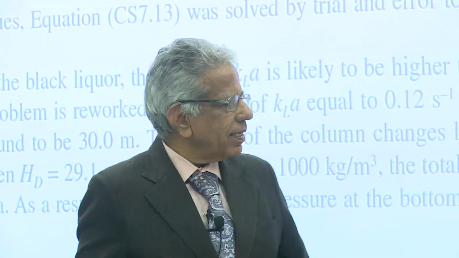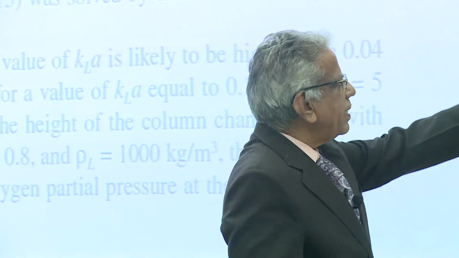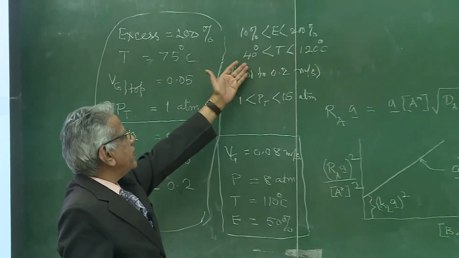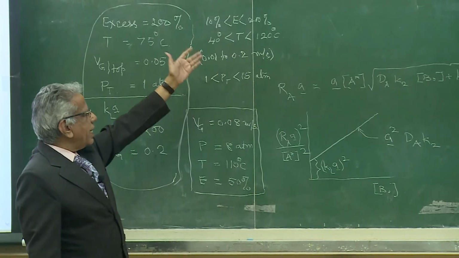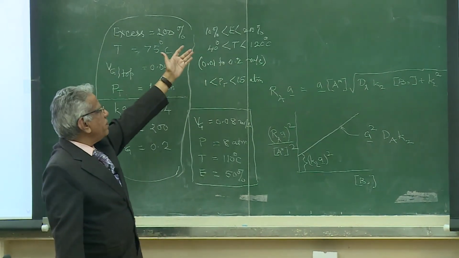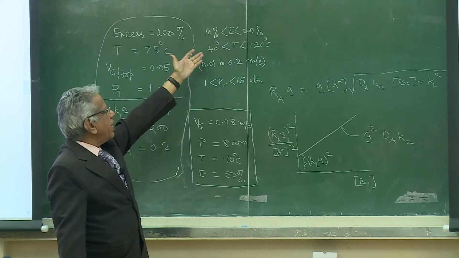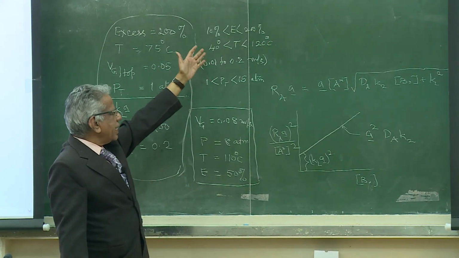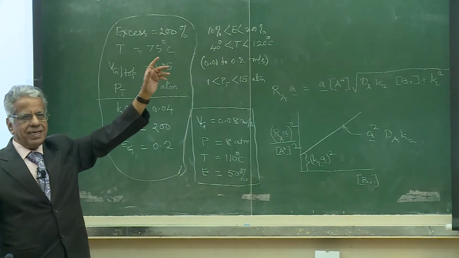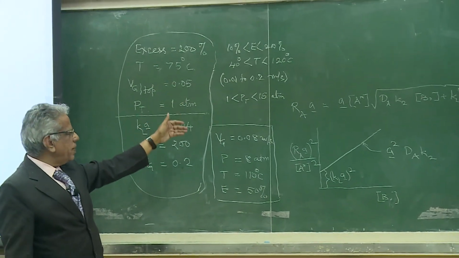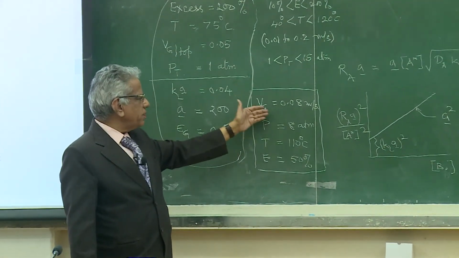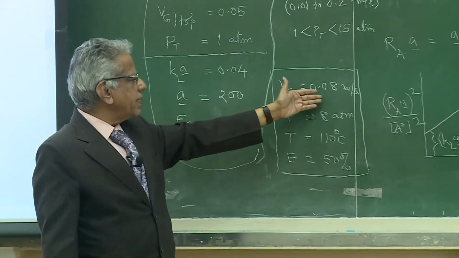Then he varied the percentage excess from 10 to 200% and calculated annualized value for all these cases, 5 levels or even more under each category, and calculated annualized cost. His answer was that the total cost is minimum at this combination: pressure of 8 atmospheres, superficial gas velocity of 0.8.